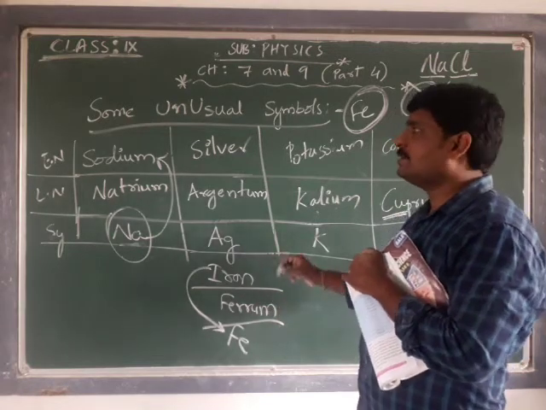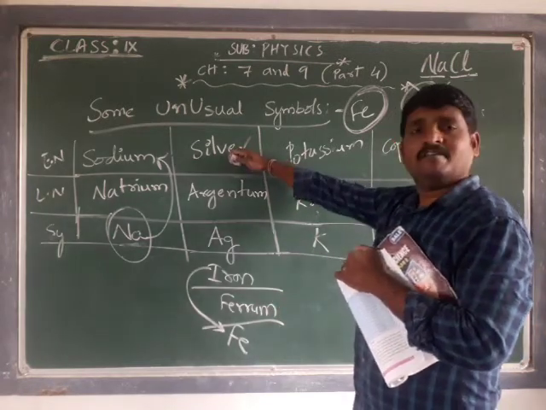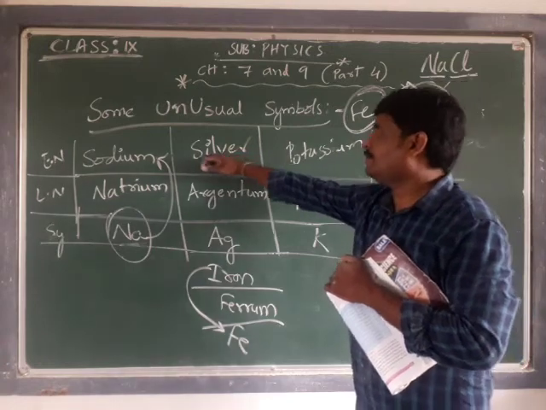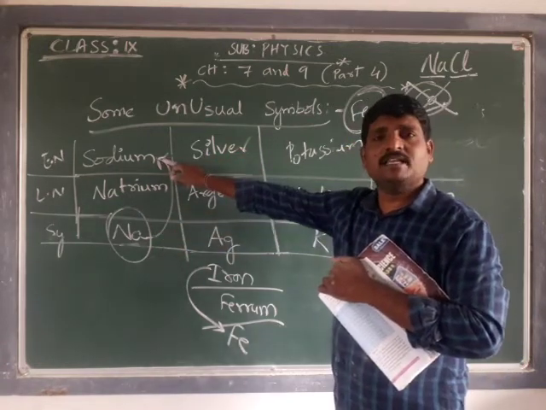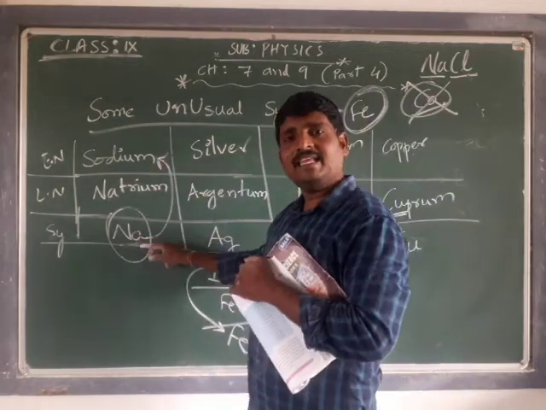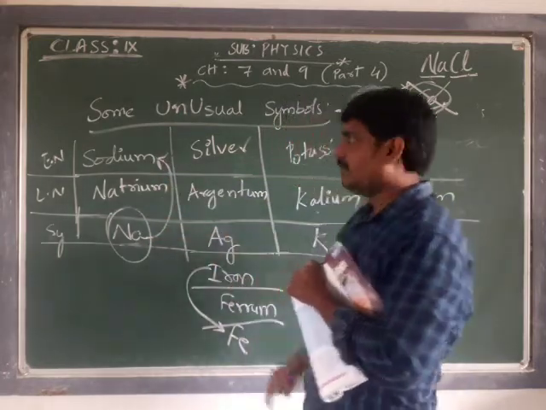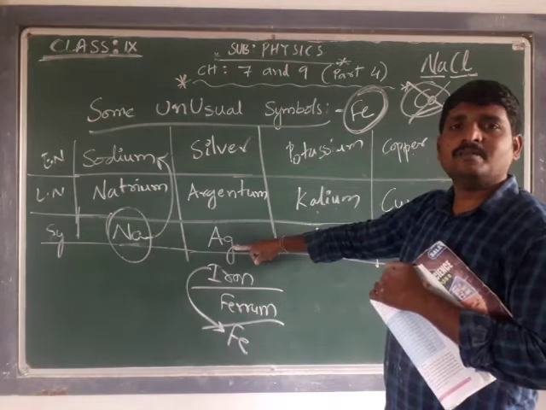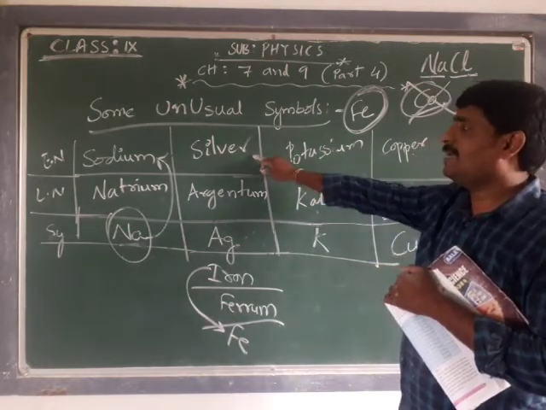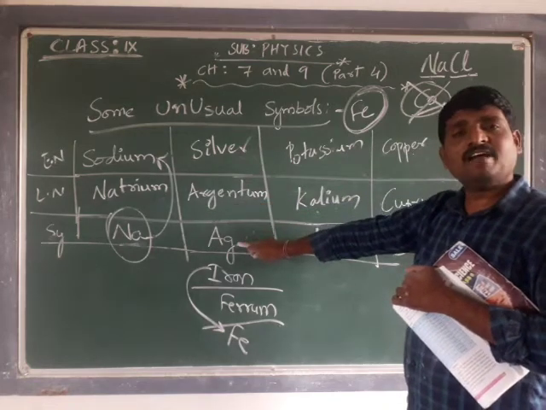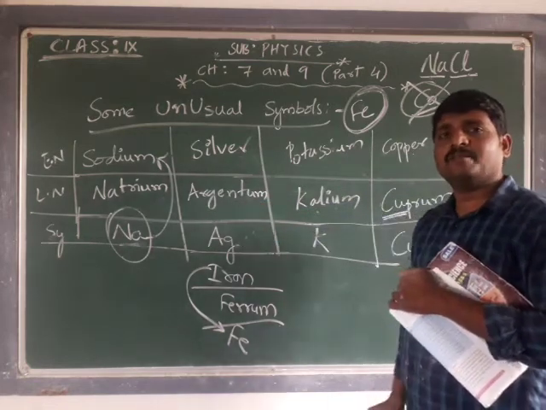These are the unusual symbols. That means we read with some name, but the symbol does not exactly match the name. See, the sodium symbol is Na, which does not match. Silver, but the symbol is Ag, it is not matching. These unusual symbols do not match the name because they are derived from the Latin name.